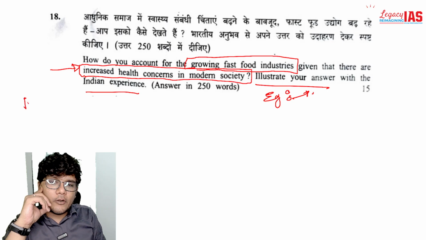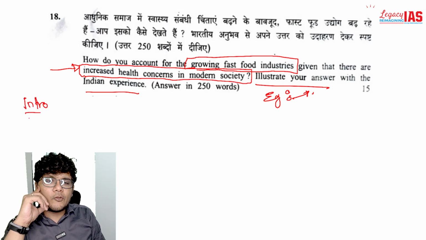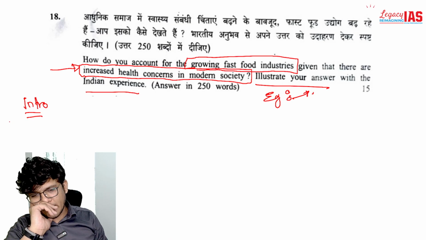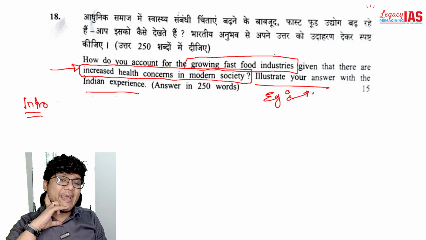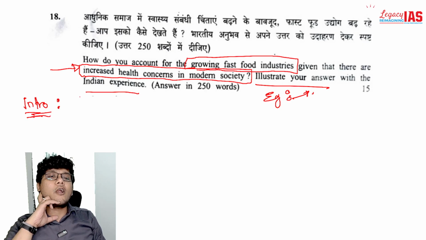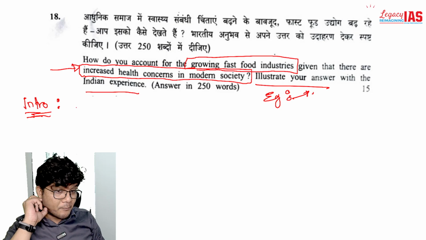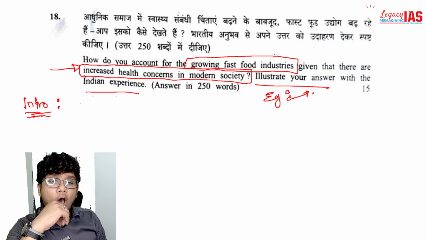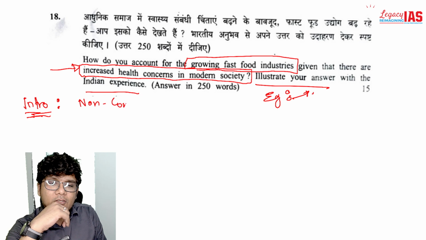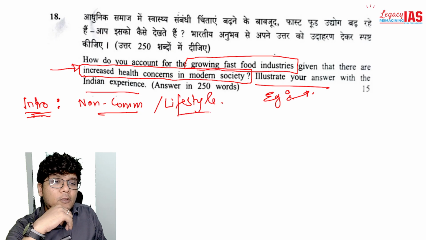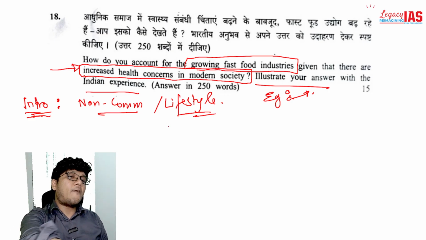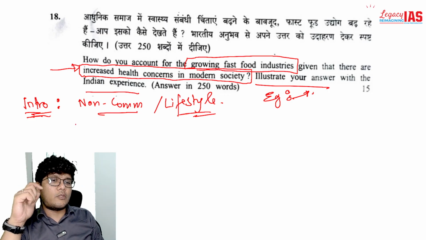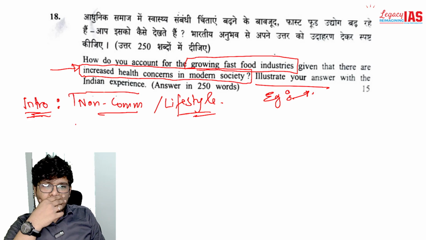So first things first, your introduction. See here you need a bit about fact, the growth of the fast food industries, or the extent, the scope, the market capitalization of fast food industry. If you like that, it will be really good. Or you talk about the issues that it has created. For example, India has now more proportion of non-communicable diseases, that is lifestyle diseases, and the junk food or the fast food plays a very important role in that. However, still the fast food industry is growing because of this reason, 1 2 3 4 5 whatever, right? So this could be your introduction.